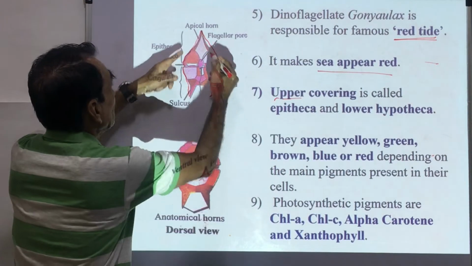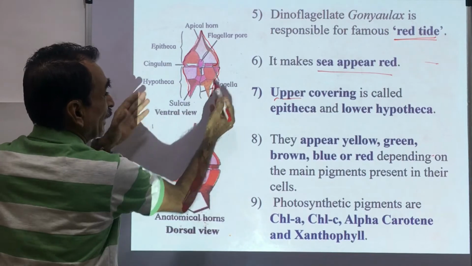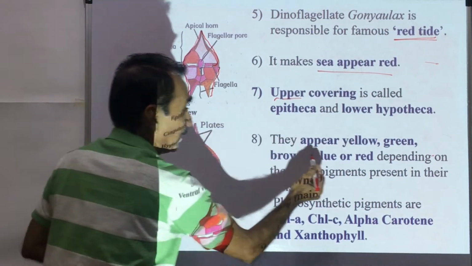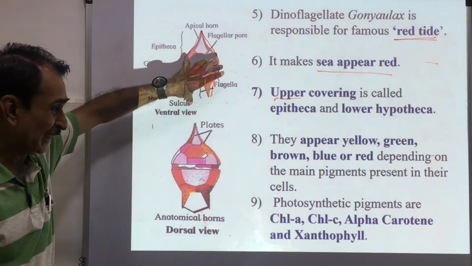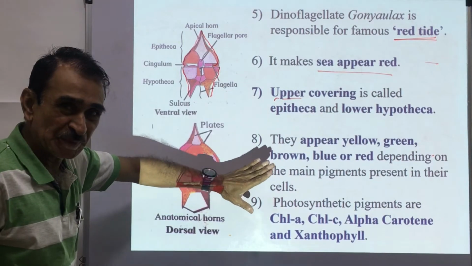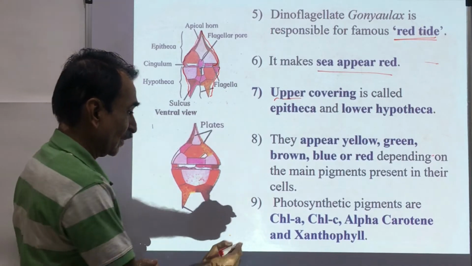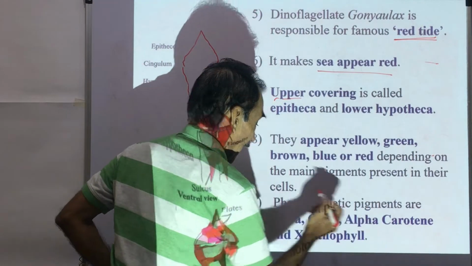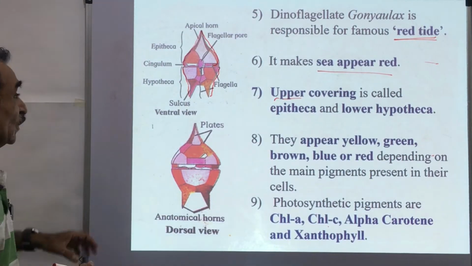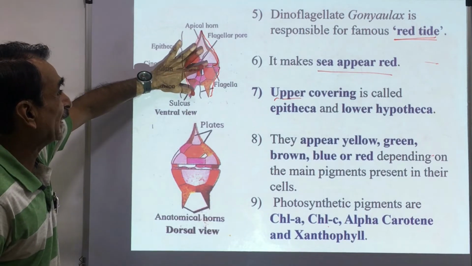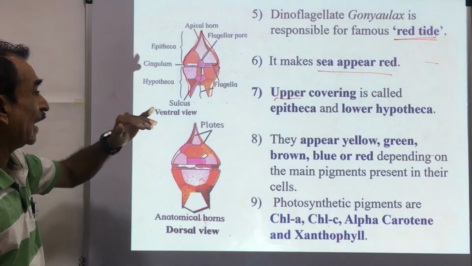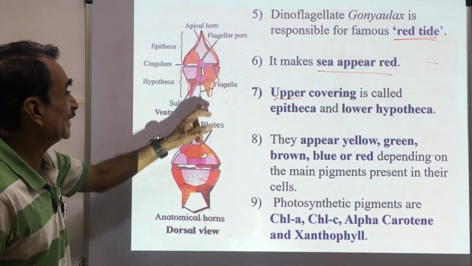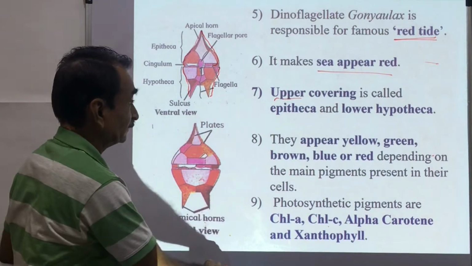Upper covering is epitheca, lower covering is hypotheca. They appear yellow, green, brown, blue or red depending upon the main pigments present in them. Photosynthetic pigments present in the dinoflagellates are chlorophyll A, C, alpha carotene and xanthophyll. You can see this is the ventral view, lower side. This is the dorsal view, upper side. Two flagella, biflagellate, there are two flagella.